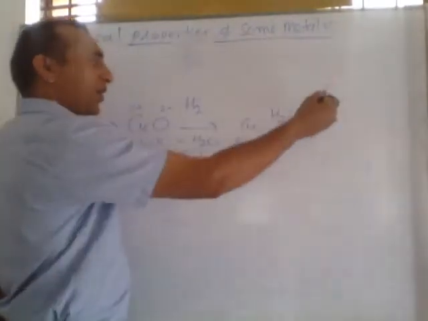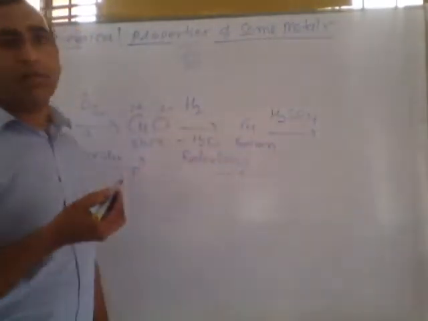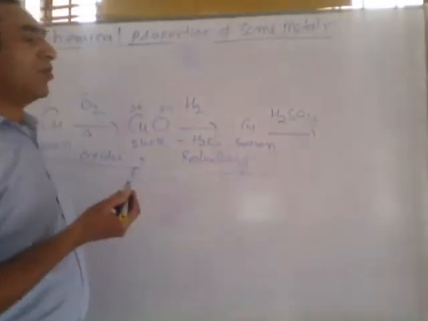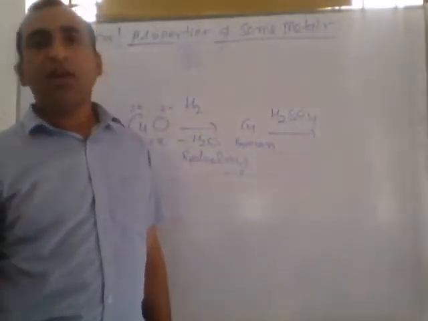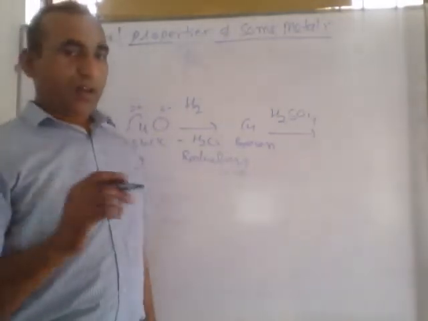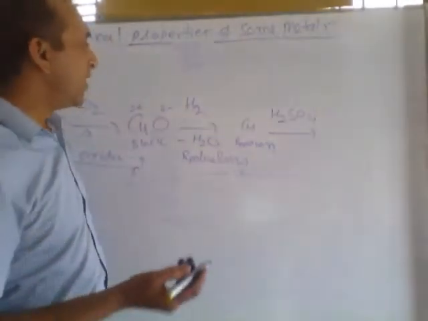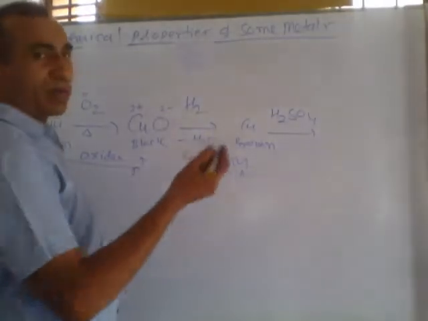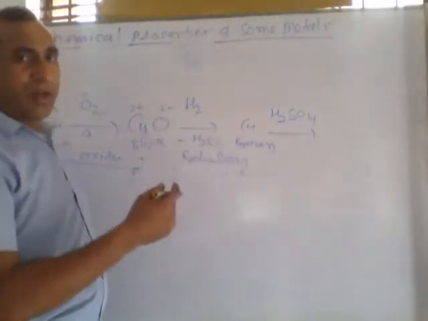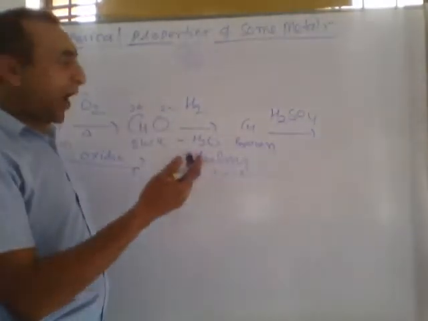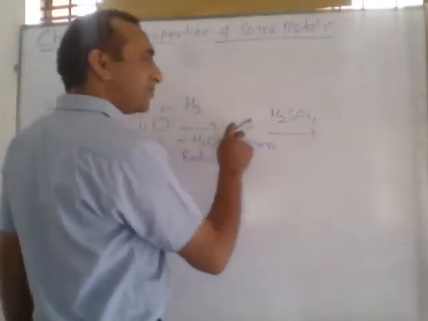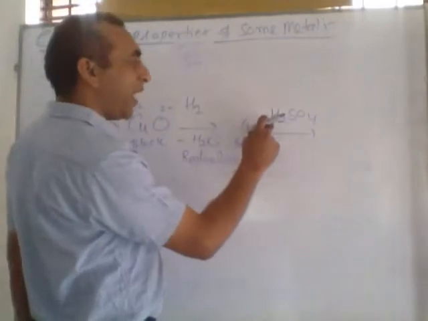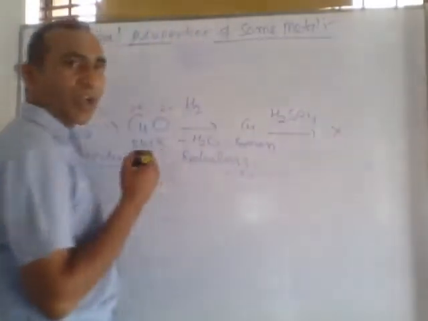You should know what the activity series or reactivity series is. In the next video we will discuss activity series. On the basis of the activity series we can say whether this metal can remove hydrogen from acid or not. Copper is less reactive than hydrogen, so the reaction will not take place.